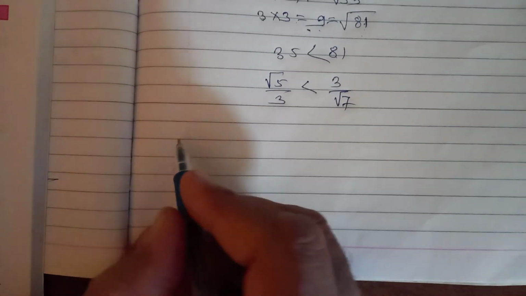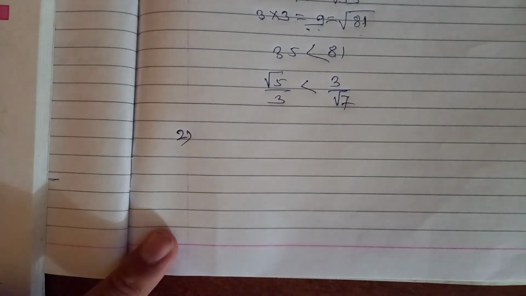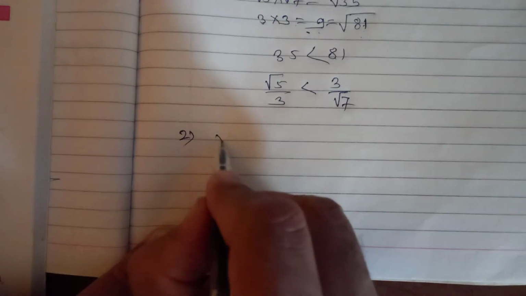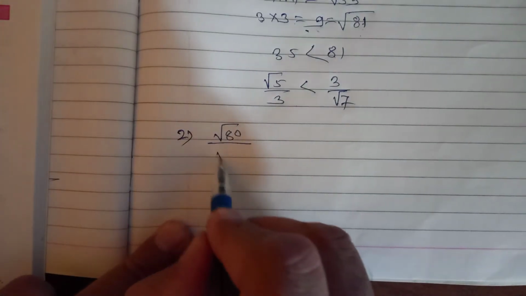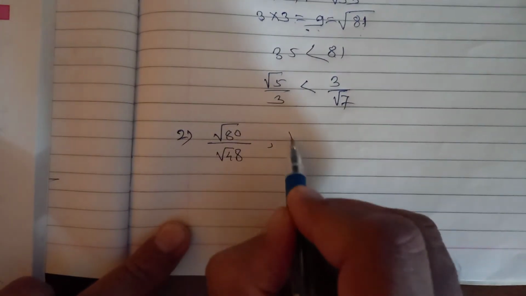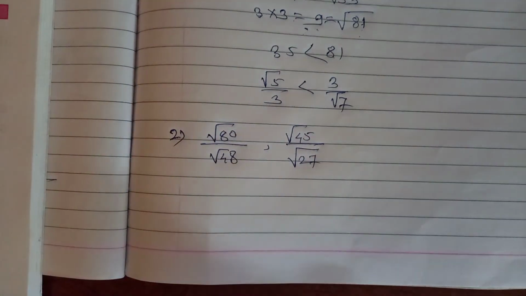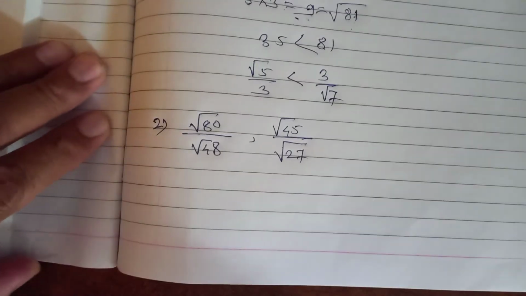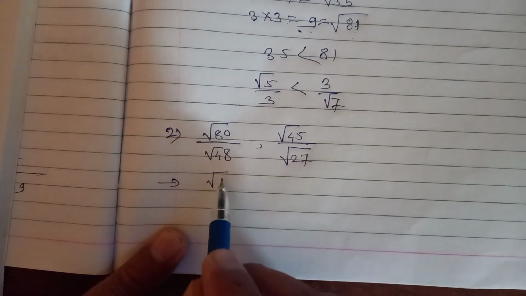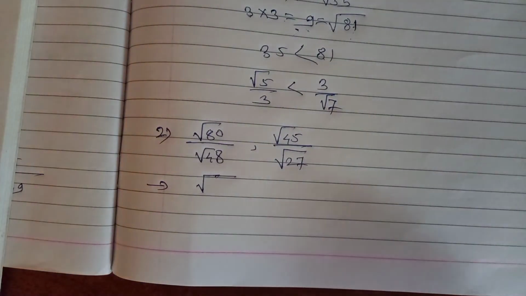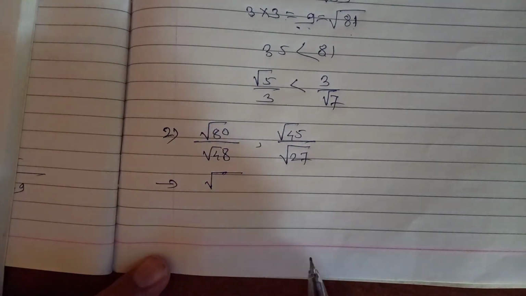So another one we'll take, somewhat different example. Suppose here we'll take root 80 and root 48, and here root 45, root 27. Just you have to take cross multiplication. There is not anything different. Very simple examples. So now here we'll take root 80. First we'll convert it into a factor whose perfect square is there in this 80. 10 8s are 80.